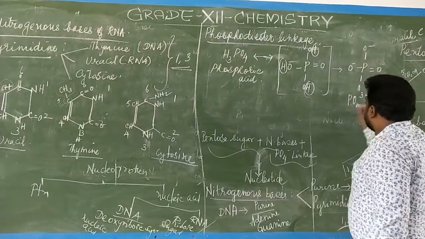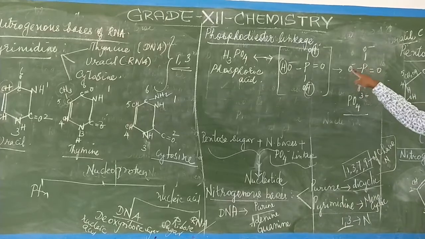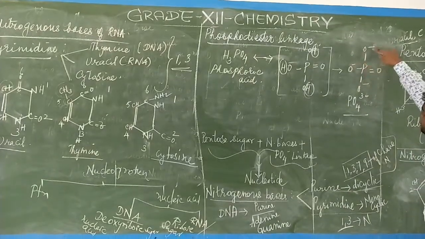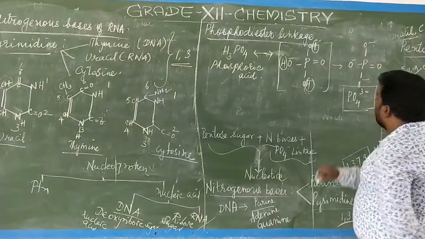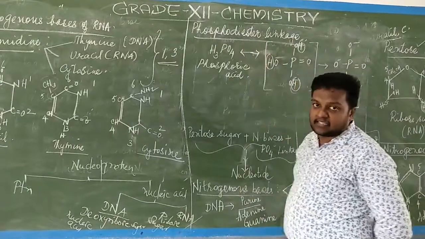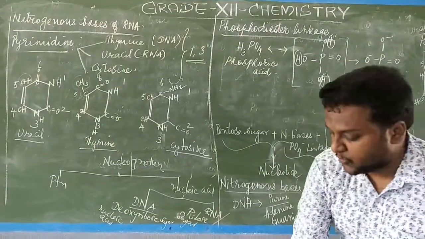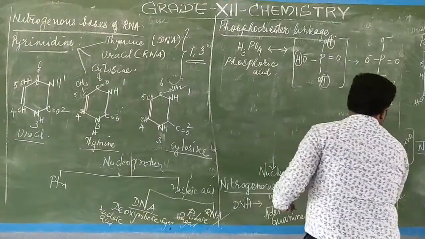PO4 3 minus is the phosphate. PO4 has 4 oxygens, and the charge 3 minus is 1 2 3. So my oxidation state is 3 minus. This is called the phosphate linkage. Now I am going to attach this linkage to the pentose sugar. Listen carefully. Pentose sugar is needed.